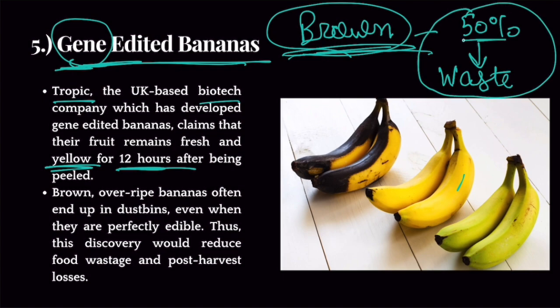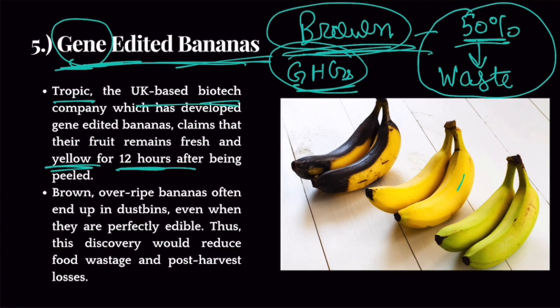Now, this is basically wrong because this is leading to food wastage. And do you know what? Food wastage contributes a lot to greenhouse gases. So we can save on global warming. We can reduce greenhouse gas emissions if we prevent food wastage. And we can start with bananas. So, this gene editing will keep bananas fresh for long, right? It will make them look aesthetically ripe, or fresh, and people won't throw them away.